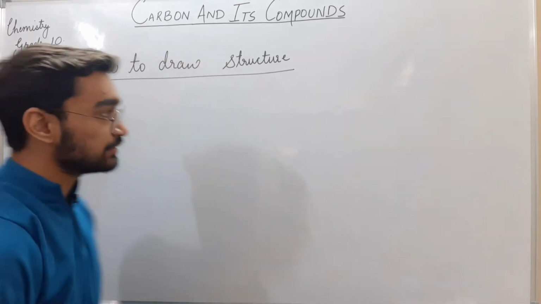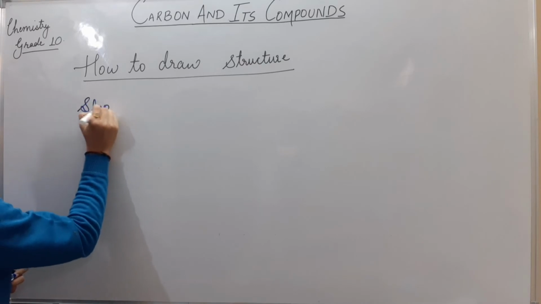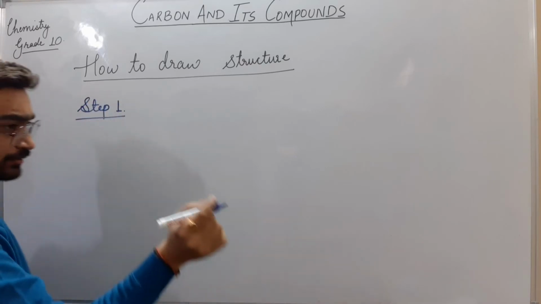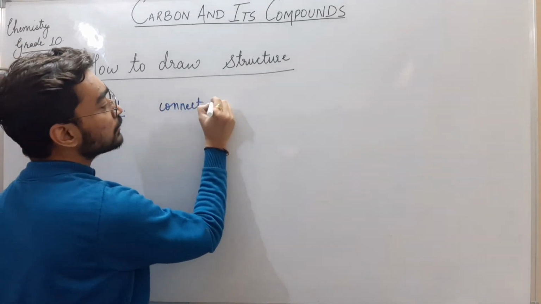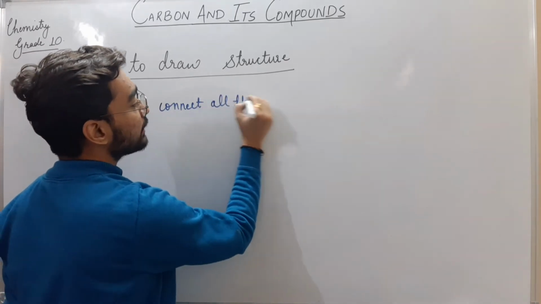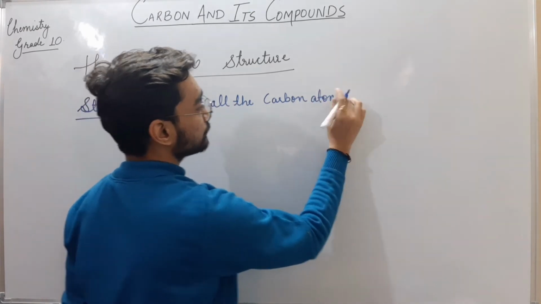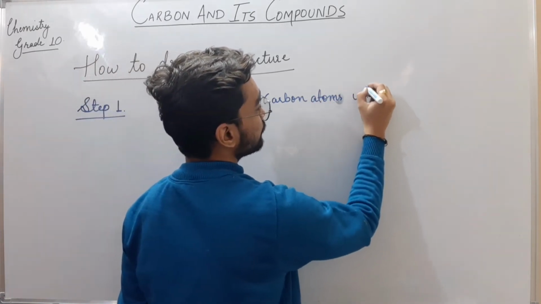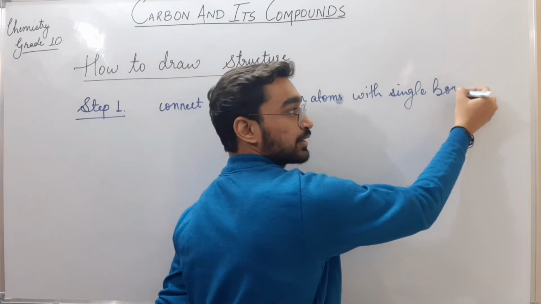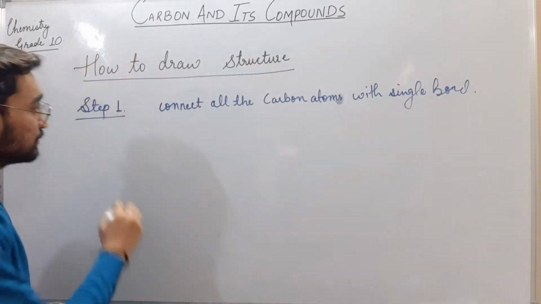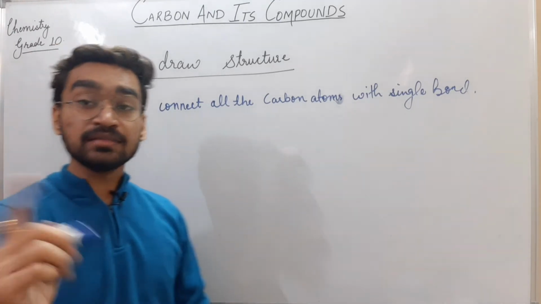Step number 1: just connect all the carbon atoms with single bonds.